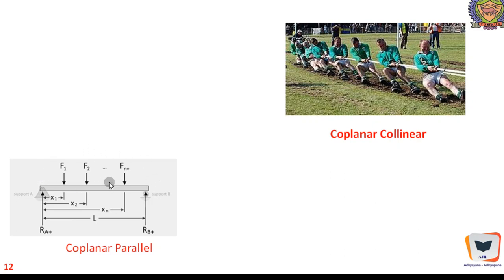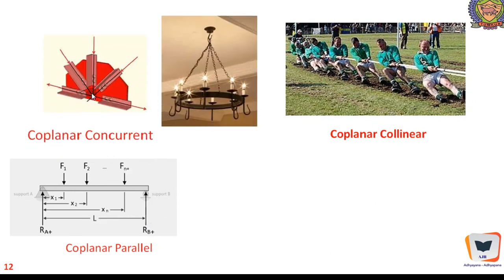So here are the active forces and here are the reactive forces, RA and RB. They are the reactive forces, and here it is coplanar concurrent. This may be a joint of a truss or joint of a frame, and here there are forces coming towards this particular joint. There are tension forces, compression forces, but anyway they are all concurrent. They are converging towards a point.